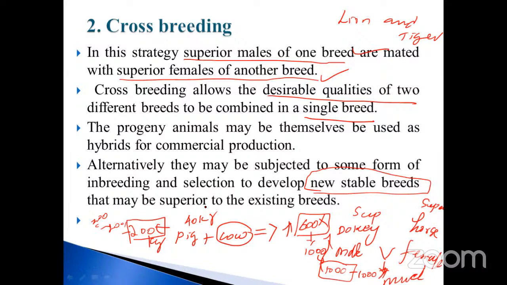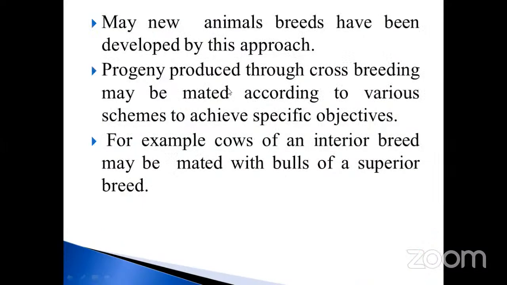They may be superior to the existing breeds. Existing means what? The ones we are using nowadays. So what is the next process? Many new animal breeds have been developed by these approaches. The progeny produced through crossbreeding may be mated according to various schemes to achieve specific objectives. Specific objectives, what does it mean? Commercial purposes: meat, milk, egg, feather, wool, and so on.